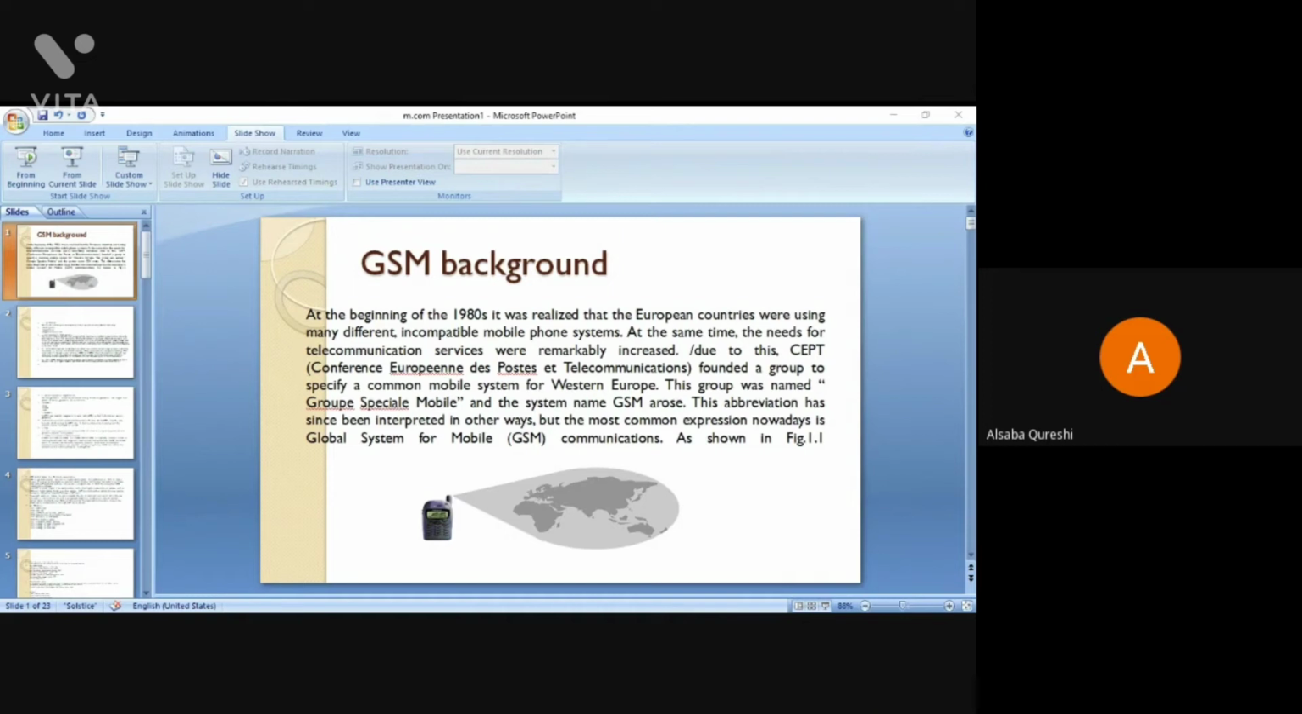What are the three generations? First is analog voice, second is digital voice, and third is digital voice and data. We are first discussing the first generation, that is analog voice. Mobile telephones were used particularly for maritime and military communication during the early decades of the 20th century. In the first generation, analog voice, the data was transmitted in analog.